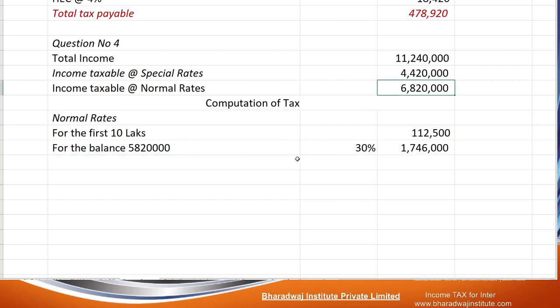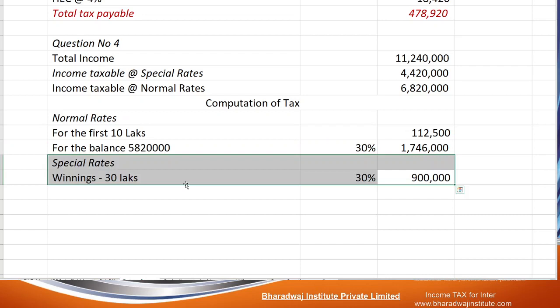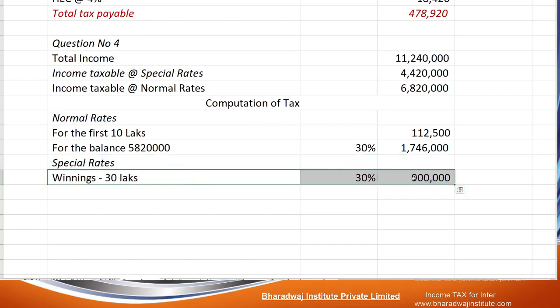68 lakh 20 is the total income which is taxable at normal rate. First 10 lakhs already we worked out. Balance 58 lakh 20 into 30%. Then incomes which are taxable at special rate. Winnings 30%.